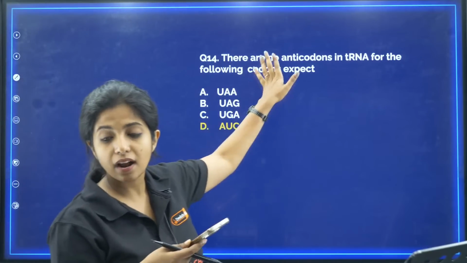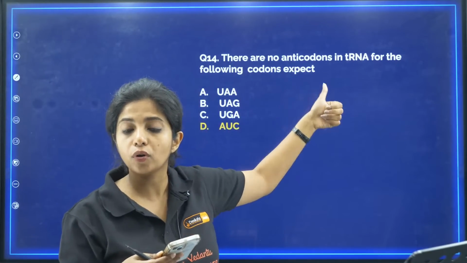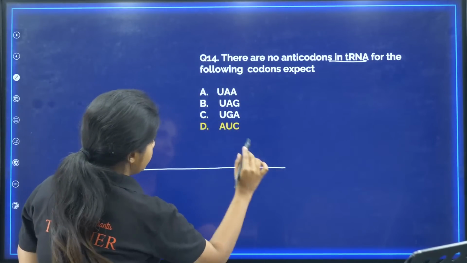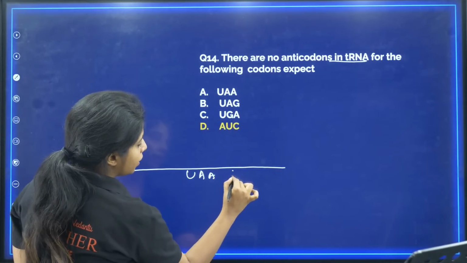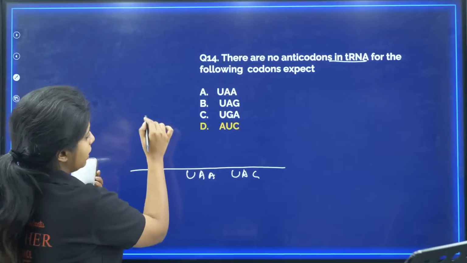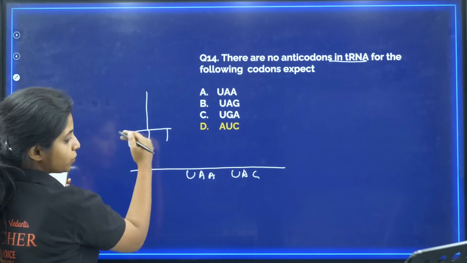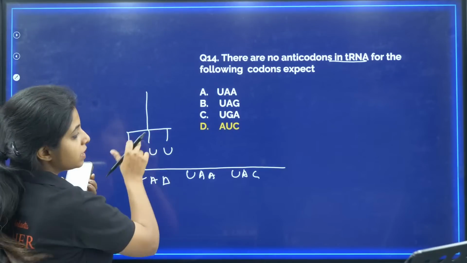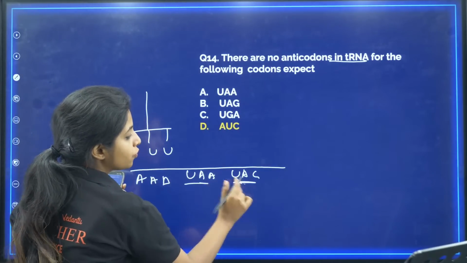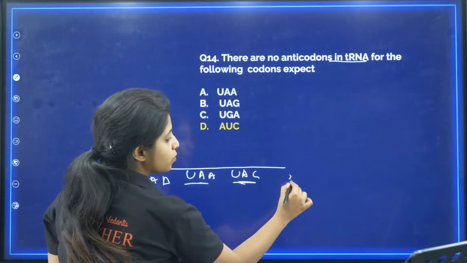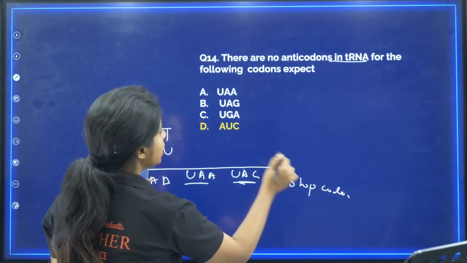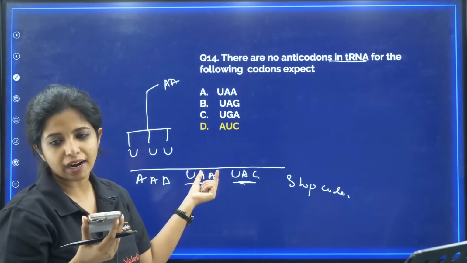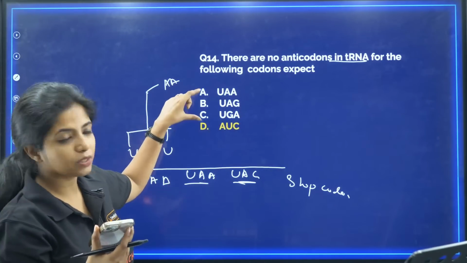So here it is asked, there are no anticodons in the tRNA for the following codons. No anticodons in the tRNA, as in, for example, if I have UAA and UAG, this is the codon. Now tRNA usually has an anticodon opposite to this. For example, I have AAA, it will have UUU as an anticodon. But certain tRNAs do not have anticodons for this. Why is that so? Because they are stop codons. They do not code for any amino acid, and tRNA is the one that carries the amino acid. So if they are not coding for any amino acid, there is no need for an anticodon as well. So these are the ones with no anticodons.